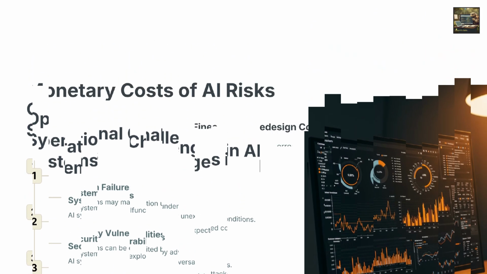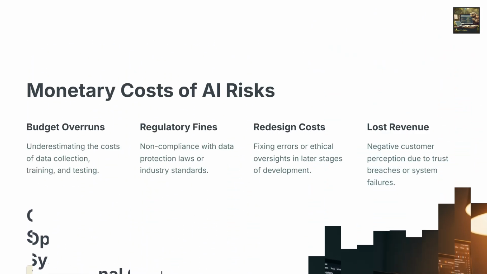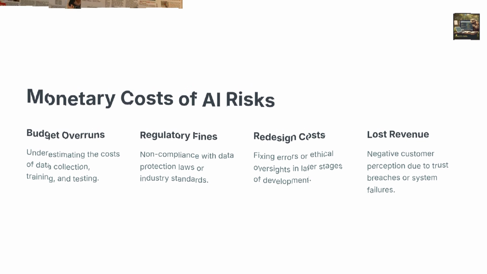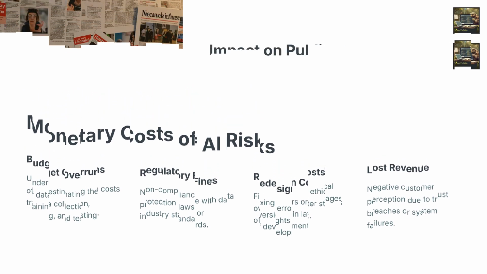Financial risks can quickly derail AI projects. Budget overruns often result from underestimating the costs of data collection, training, and testing. Regulatory noncompliance can lead to hefty fines, while redesigning flawed systems adds unexpected costs. Beyond these, trust breaches can reduce customer loyalty, impacting revenue. Proactively managing financial risks protects both resources and long-term profitability.